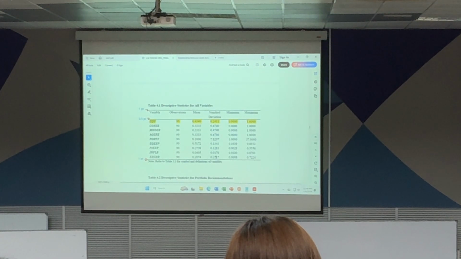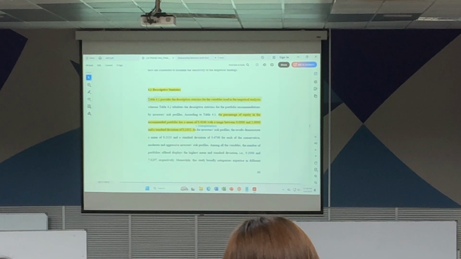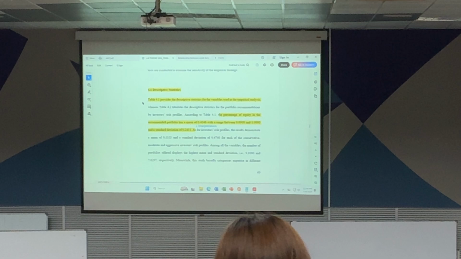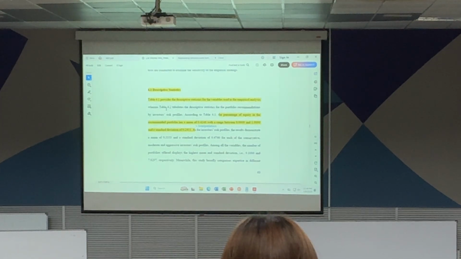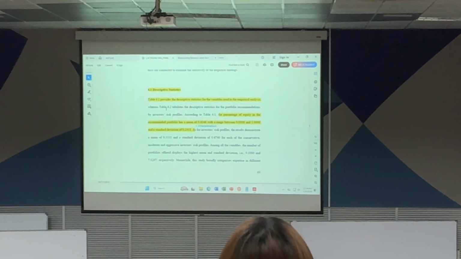Are you clear so far in terms of the table? So now, how to write, okay? At the beginning of every section, if there's a table, we must introduce the table, isn't it? What number is this table and what is the table about? So this is table 4.1. The function is, it provides the descriptive statistics for the variables used in this study. So at least I tell you, table, are you following? Table 4.4, then what is the purpose of the table? Understand? Okay? And now I will teach you